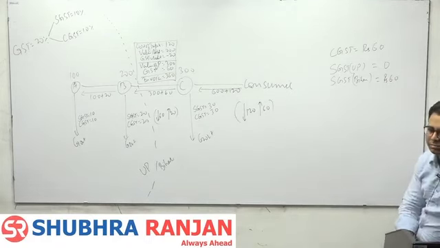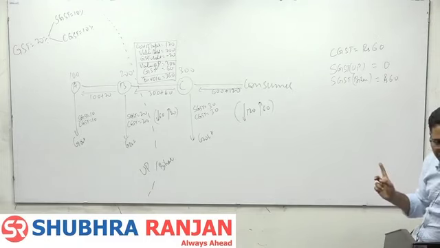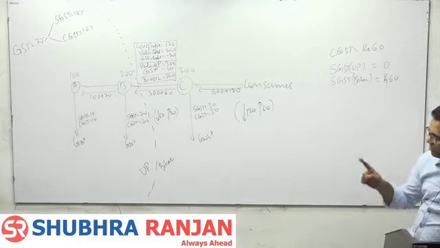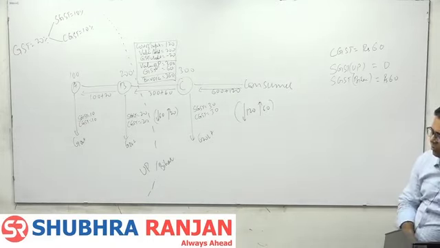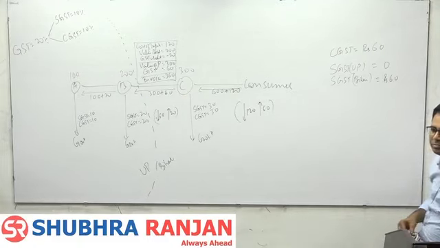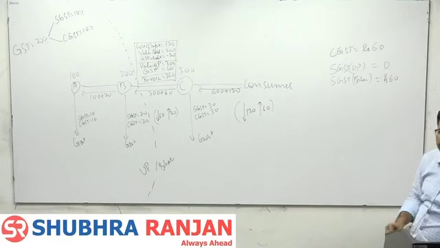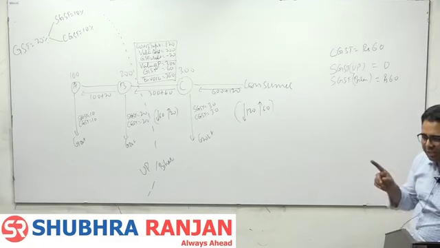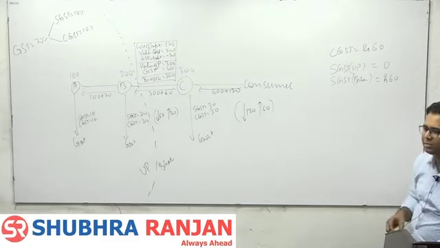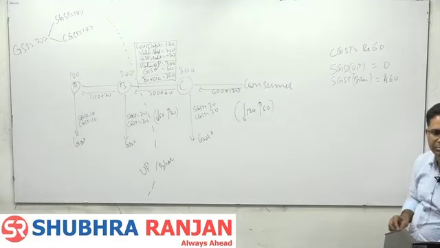Basically, whatever tax UP government is collecting, 10 plus 20, it has to pass on to the Bihar government. That is called destination-based tax, consumption-based tax. Whatever taxes UP government is collecting from A 10 and B 20, that 30 rupees tax which UP government collected as SGST, it needs to pass to the Bihar government. That is why it is called destination based tax. The destination state gets all the taxes. The destination state gets all the SGST. The producing state will not get any GST.